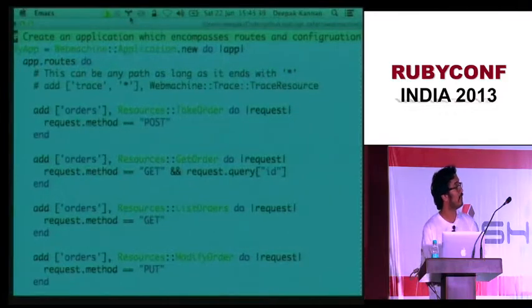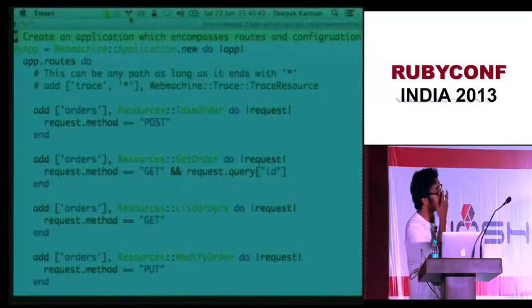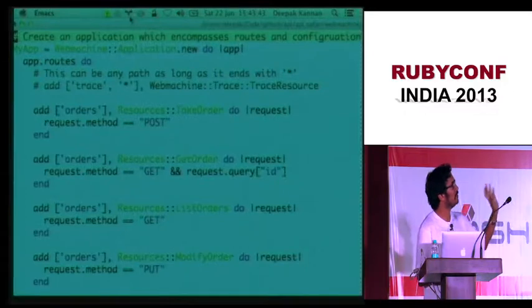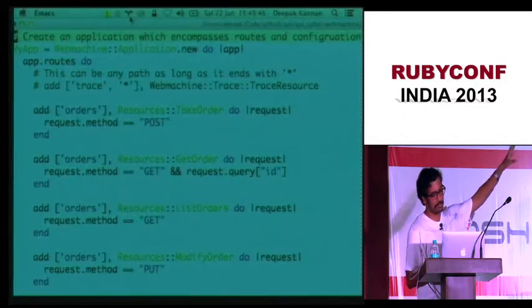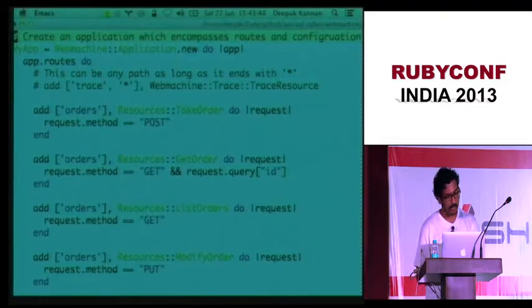So this is the routes file for Webmachine. If you notice, what I was trying to get at is pretty gnarly, not at all good to look at.